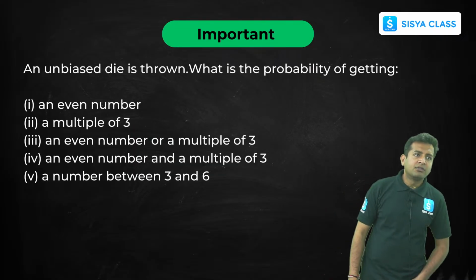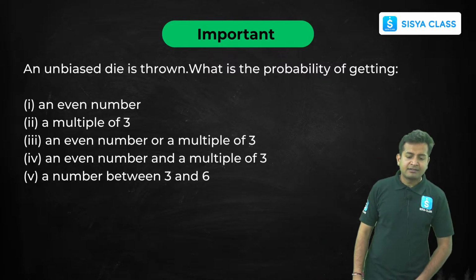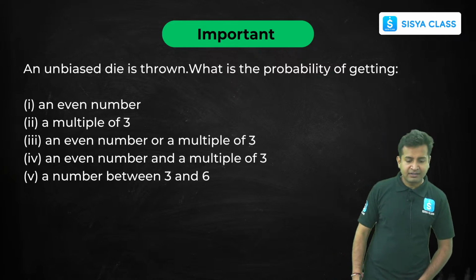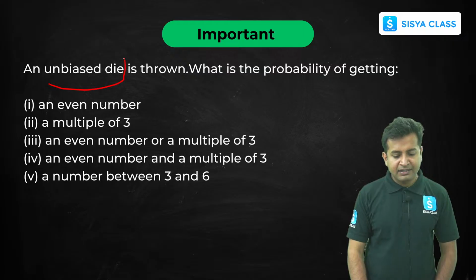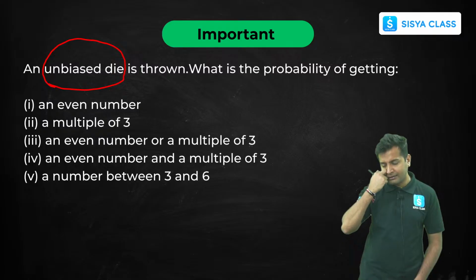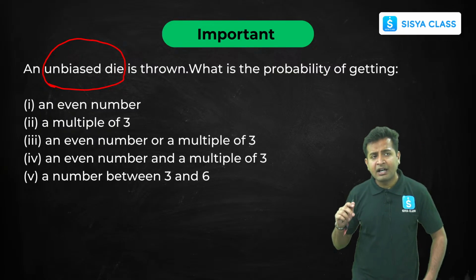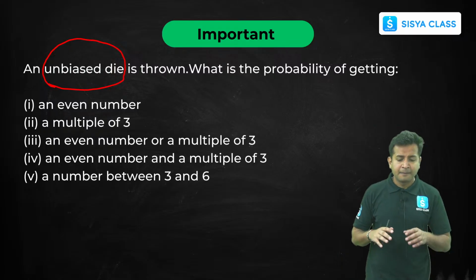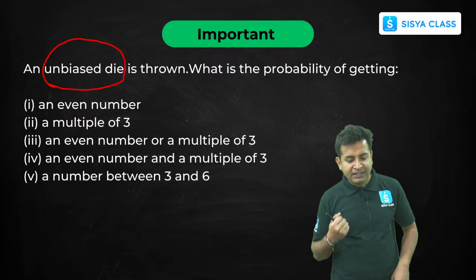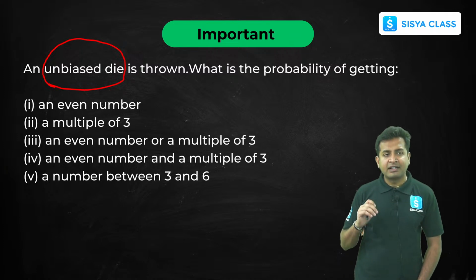So let's suppose this is a question. Okay, this is an important question. An unbiased die is thrown, what is the probability of getting? First of all, let's understand what an unbiased die is. What is the meaning of unbiased? Unbiased means it is a fair die. That is, we have all the sample spaces, 1, 2, 3, 4, 5, 6. Got it? We are not being fair to one side, we are not being unfair, right? For example, some people make the side of 6 heavy, so that whenever we roll the die, 6 will come. No, this is not the die we are talking about. We are talking about an unbiased die, that is a fair die.